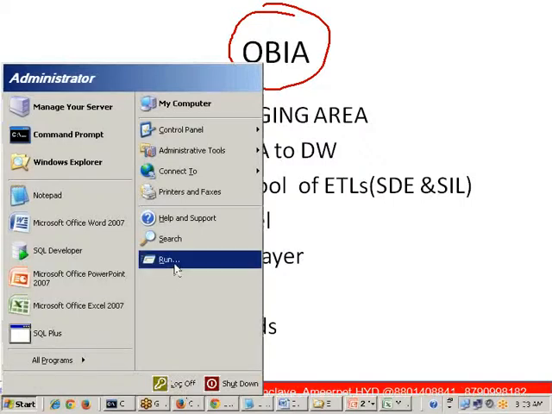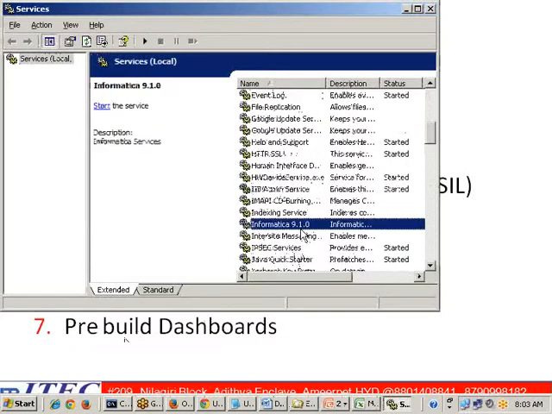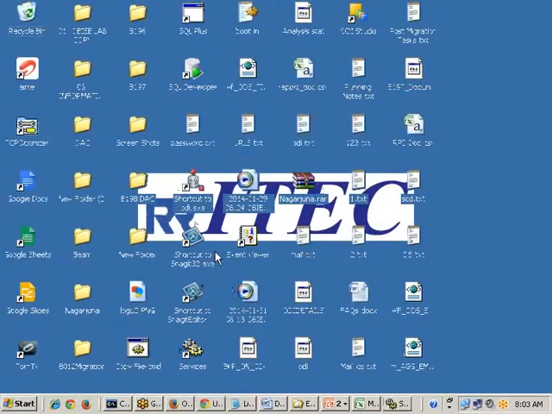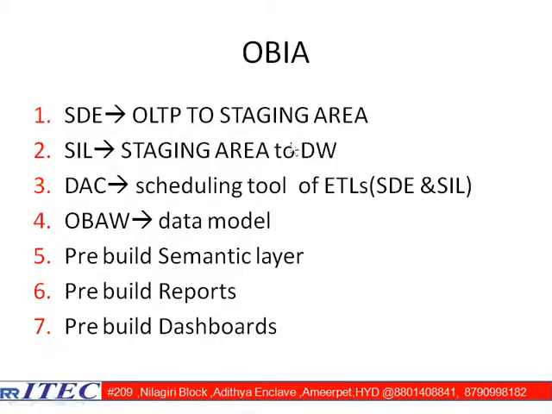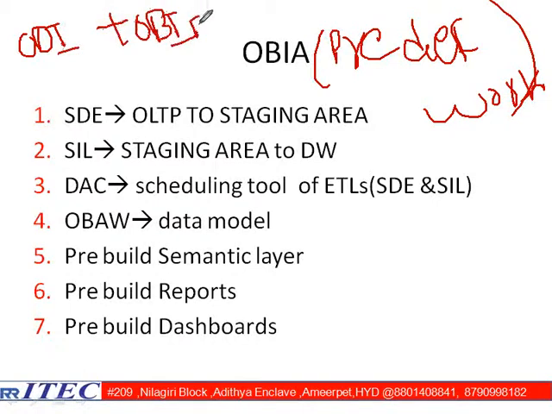So for better understanding, let me start my server here. Let us say I am starting this server. This predefined work, whatever is available here, is available in two flavors. Number one flavor is you can use ETL as ODI, and reporting as OBIEE. This is one flavor.